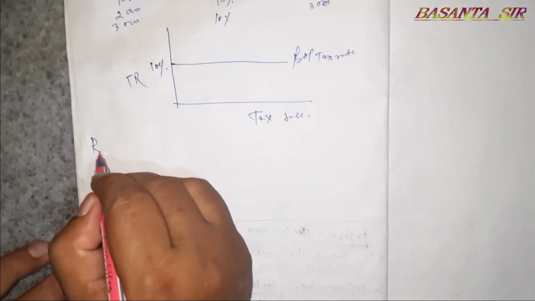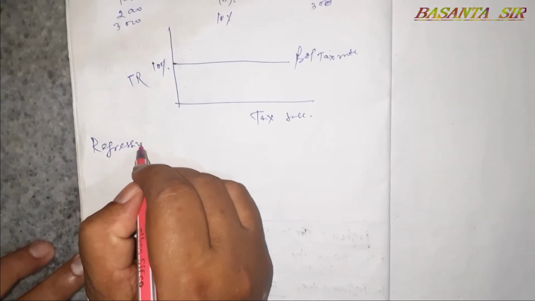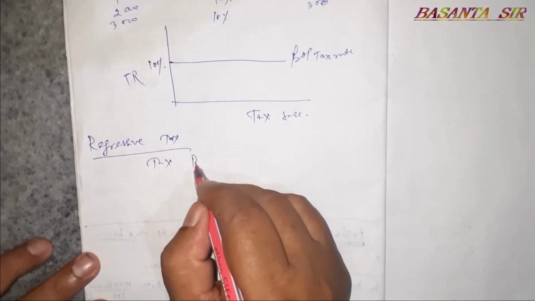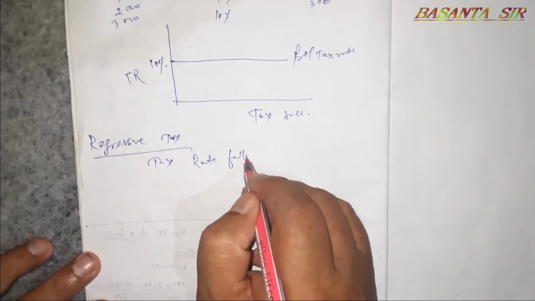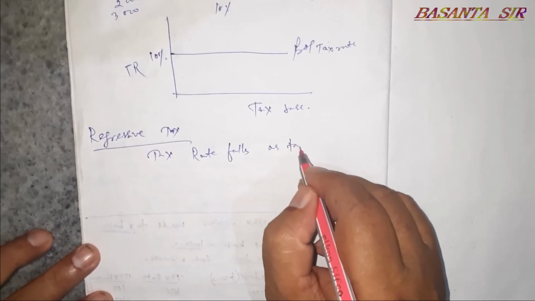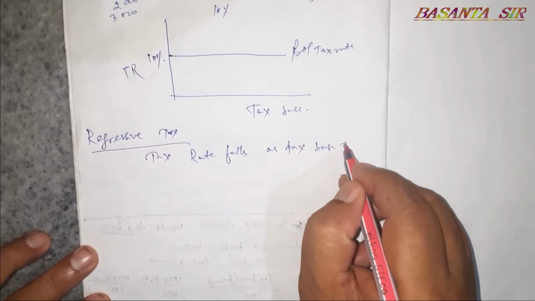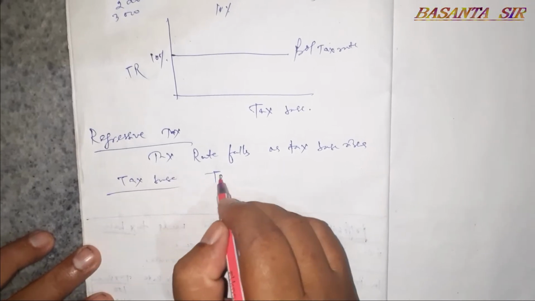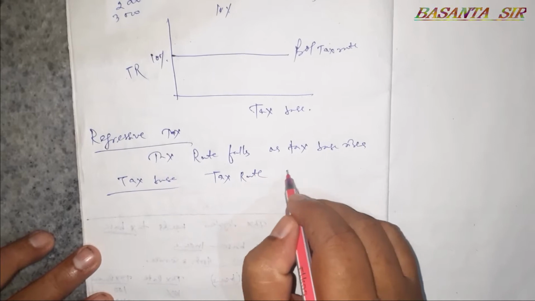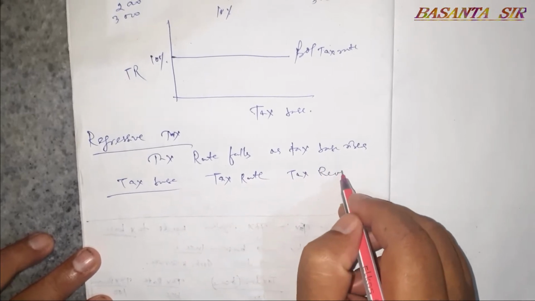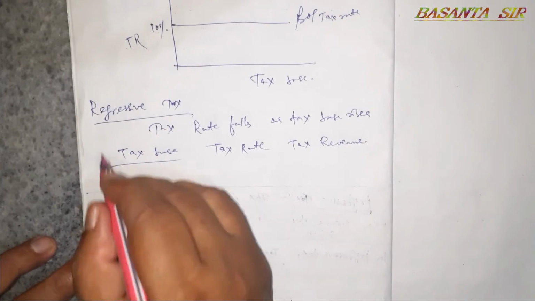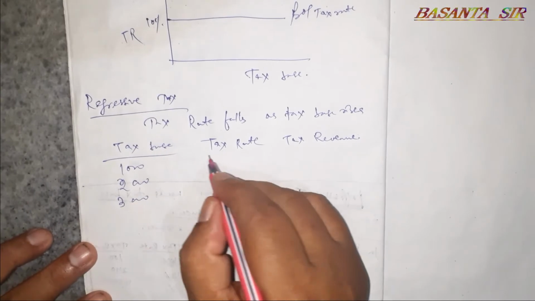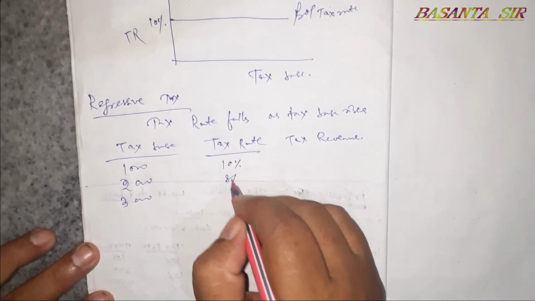Again, regressive tax. Tax rate falls as tax base rises. That is tax base, tax rate, tax revenue. Tax base is 1000, 2000, 3000. Tax rate at 10%, 8%, 5%.